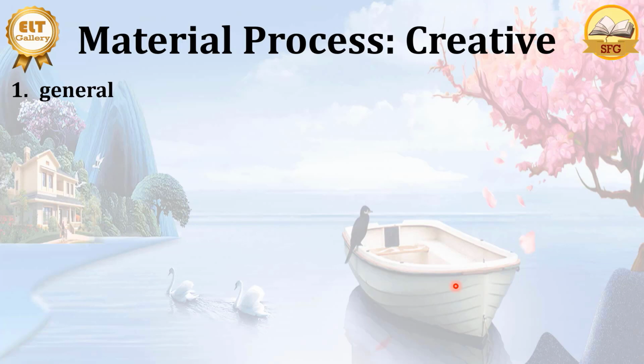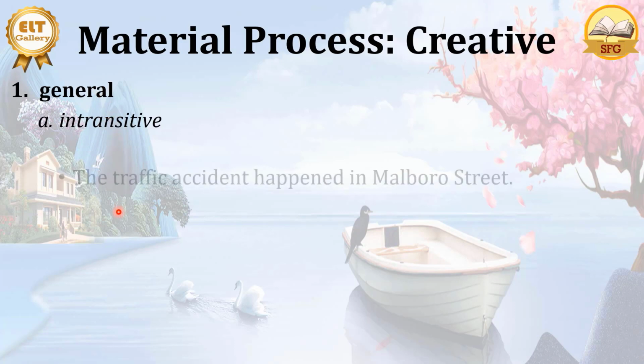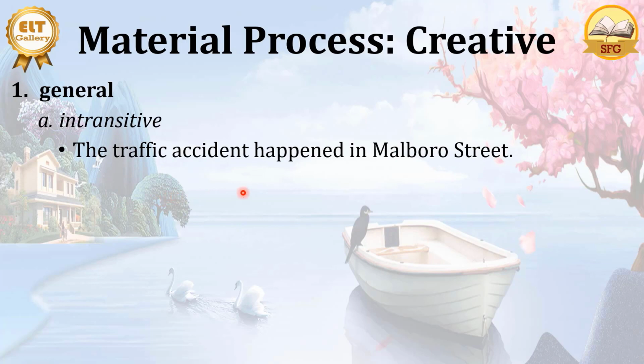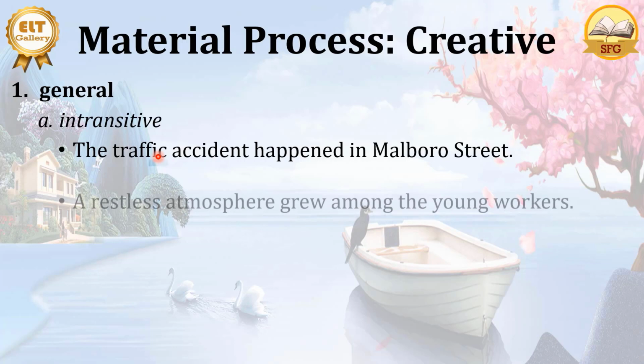With a creative verb, we have general, like intransitive. We have general creative material process, intransitive, like the traffic accident happened in Marlborough Street. So here happened, something is happening here, or something was happening. The traffic accident happened in Marlborough Street. Here we have a creative process, but there is no actor, there is no body who does the action, but it happens by itself. The traffic accident happened in Marlborough Street.